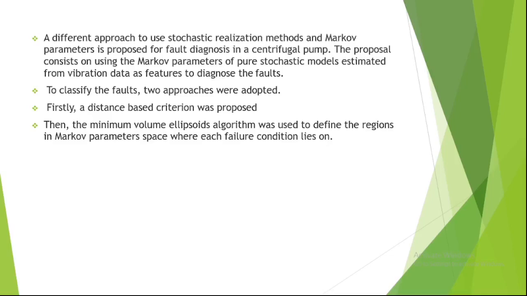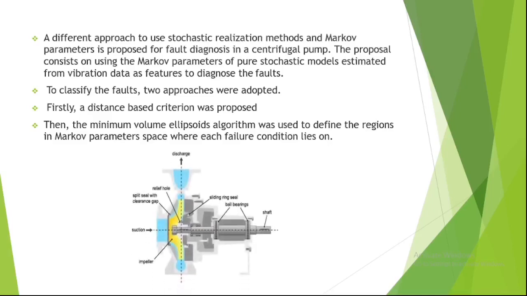This method is validated using real vibration data extracted from a centrifugal pump under healthy and faulty conditions using a low-cost MEMS accelerometer. In this figure, you can see the different parts of the centrifugal pump where most of the faults occur. The centrifugal pump includes impeller, suction, discharge, relief hole, split seal with clearance gap, sliding ring seal, ball bearing, and shaft.